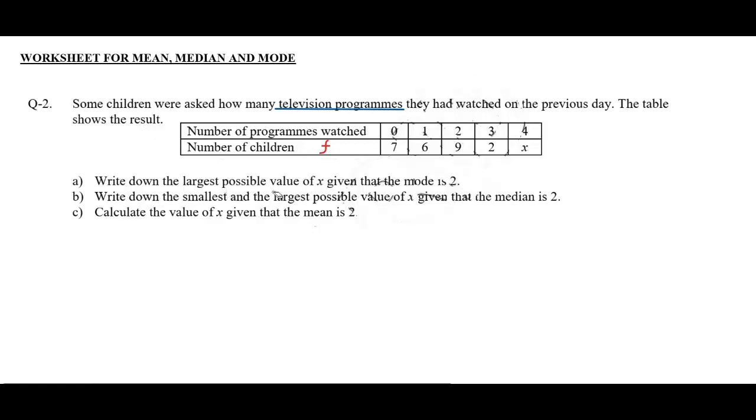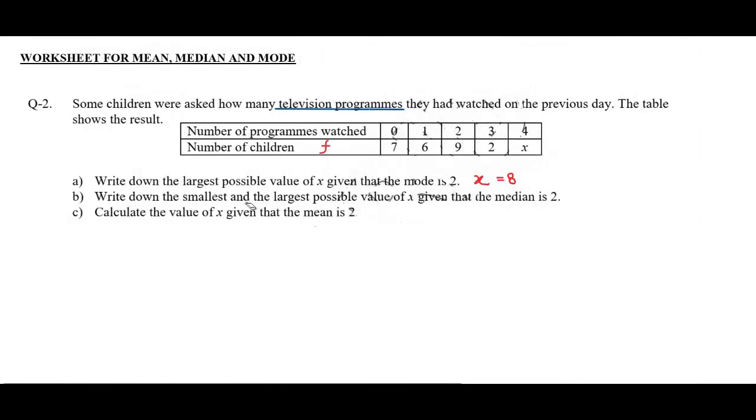Write down the largest possible value of x given that the mode is 2. As 2 is the mode, this 9 will be the highest frequency in the table. Hence, in this case, x will not be 9 and it will not be more than 9. It will be less than 9. So its maximum value can be 8 then.